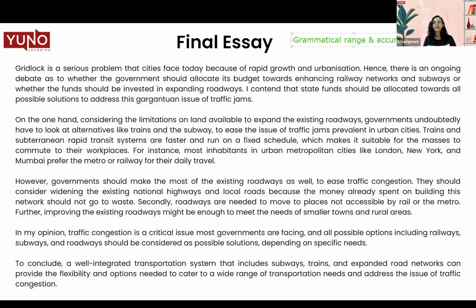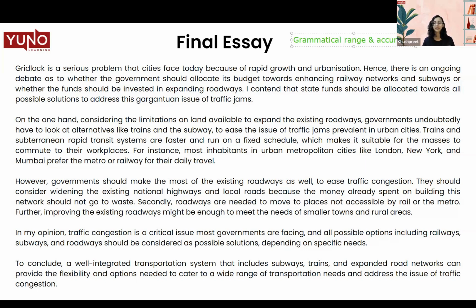So when I talk about grammatical range and accuracy, let's talk about the grammatical accuracy first. Grammatical accuracy constitutes whether your tenses are correct, whether your subject-verb agreement is correct, whether your punctuation is correct. Yes, punctuation is also very important in your IELTS essay. So make sure that your commas and your full stops are placed at the correct place.